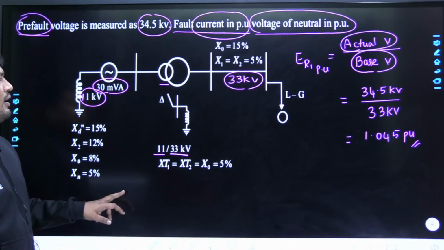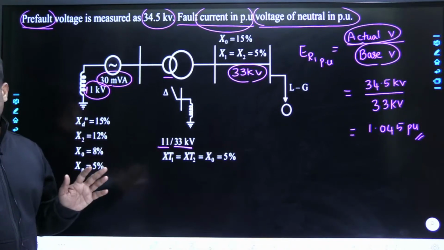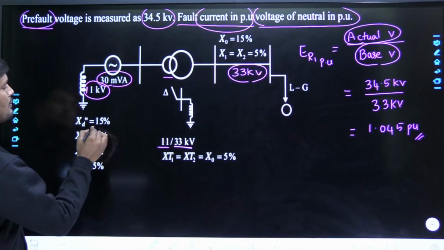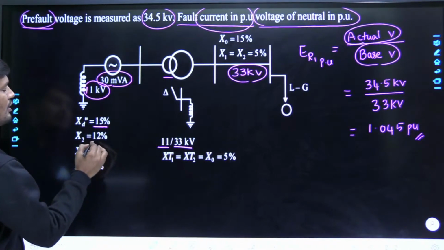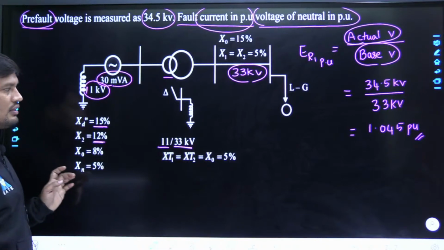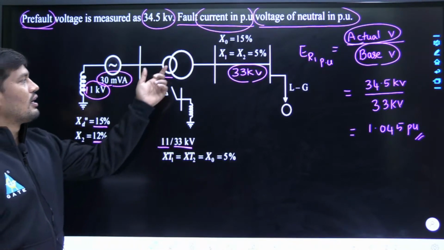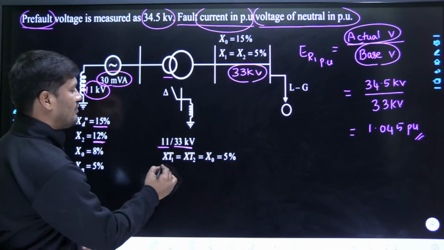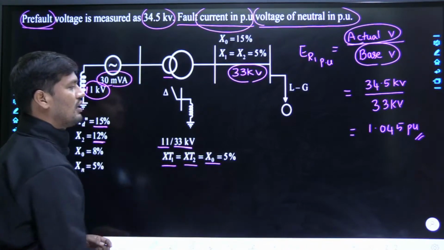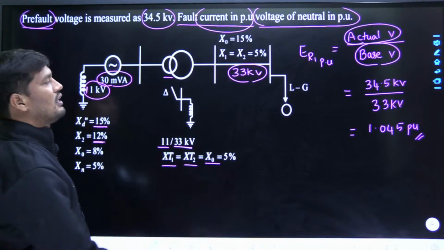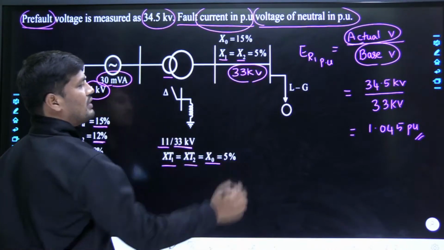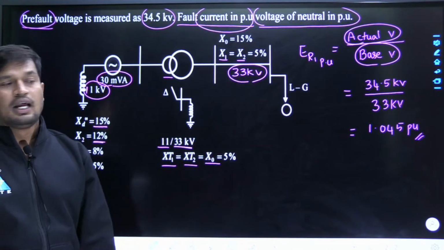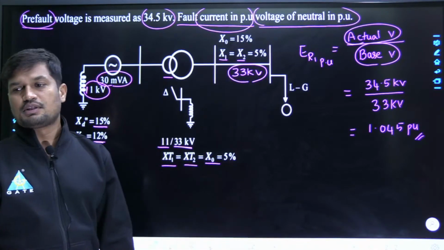First, tell me, one thing I have explained very clearly in case of fault analysis, symmetrical components. In symmetrical components, positive sequence reactance and negative sequence reactance both are equal in case of synchronous generator, and transformer. Positive sequence, negative sequence, zero sequence, all the reactances are equal. Therefore, XT1, XT2, XT0 all are given equal. In case of transmission line, positive sequence and negative sequence are equal. Zero sequence is approximately 3 times the positive sequence. Already I have explained all these concepts in case of symmetrical components.